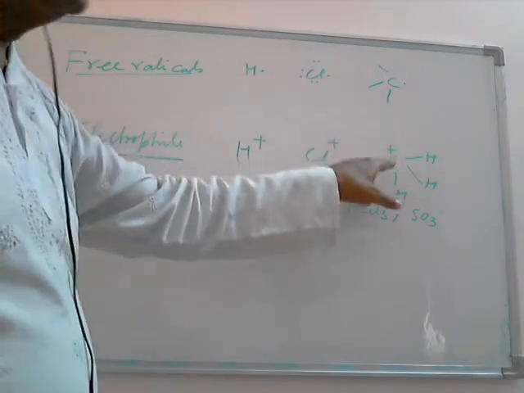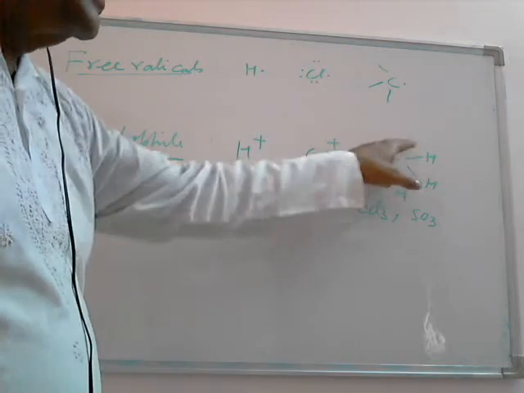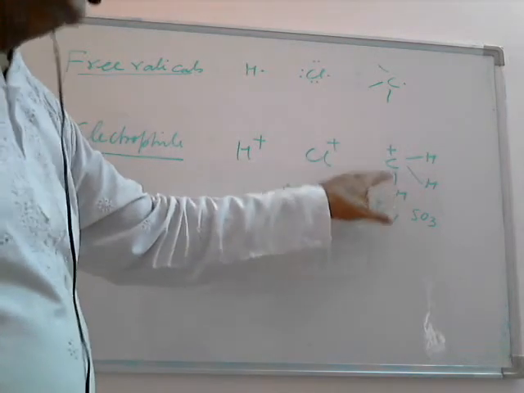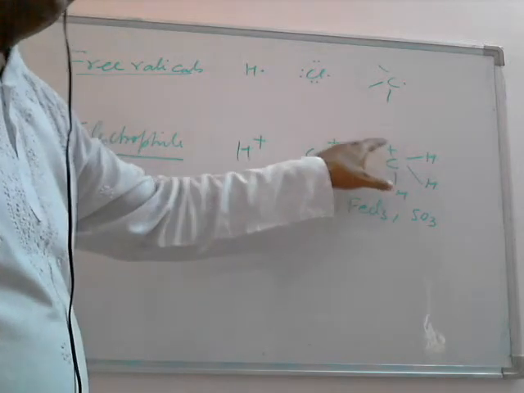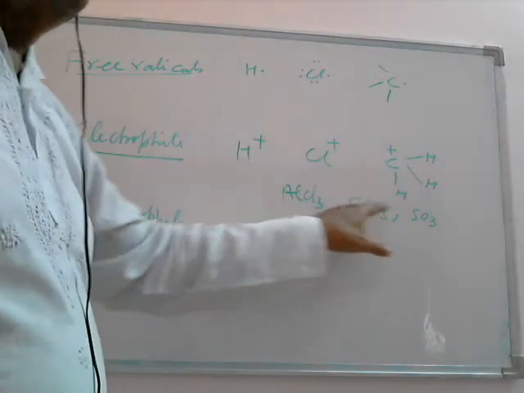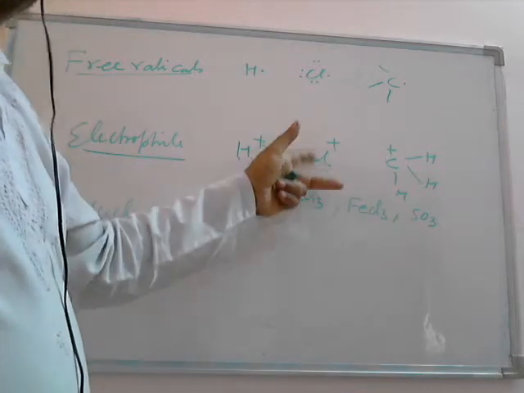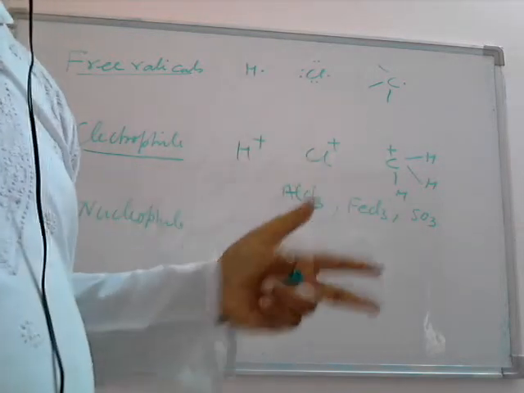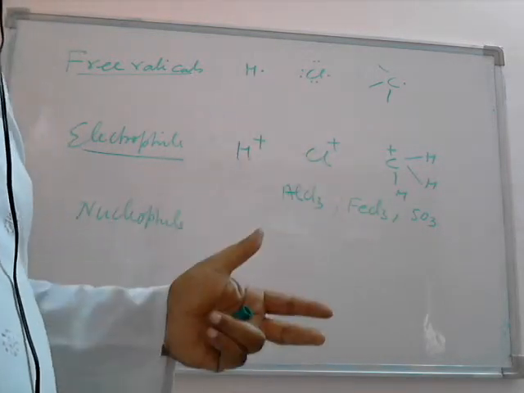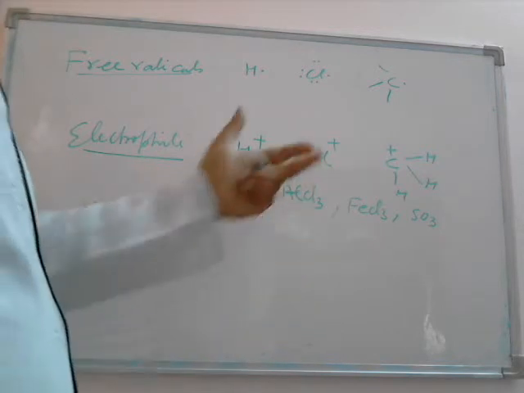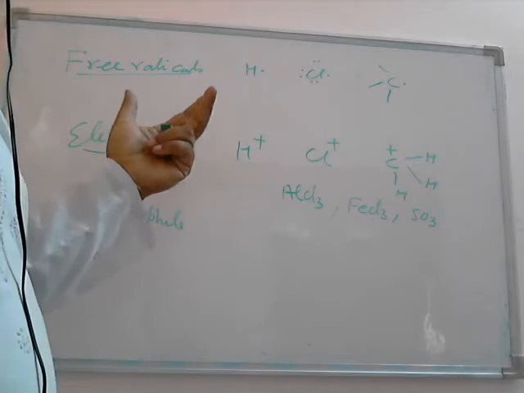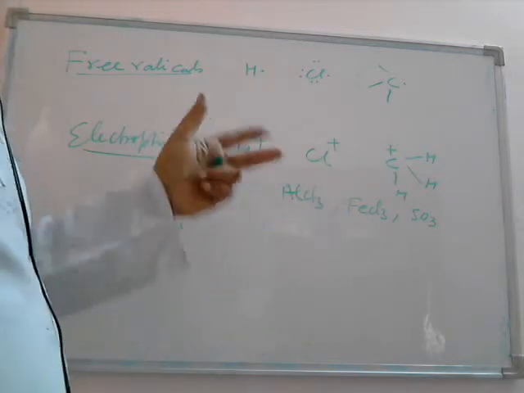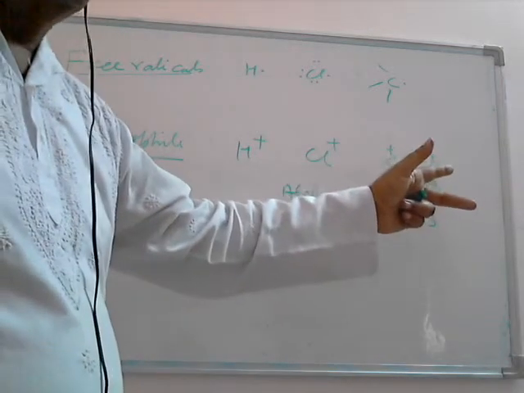This is also electron deficient. Carbon has 4 electrons, 3 electrons it has shared with the hydrogen atoms. Now it has got 6 electrons, so it is in need of a pair of electrons, so it is an electrophile. These molecules are electron deficient. So those molecules or ions which are electron deficient are known as electrophiles. And they are formed by the heterolytic cleavage of the covalent bond. I told you that heterolytic cleavage forms ions. A positively charged ion will be an electrophile.